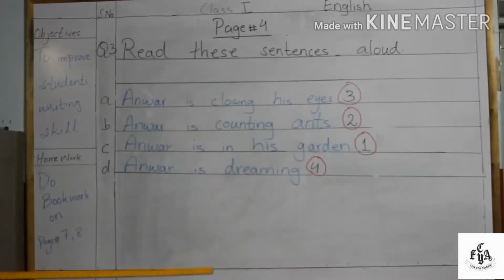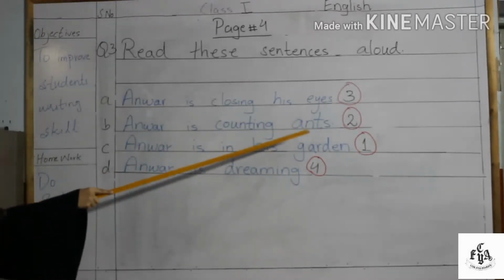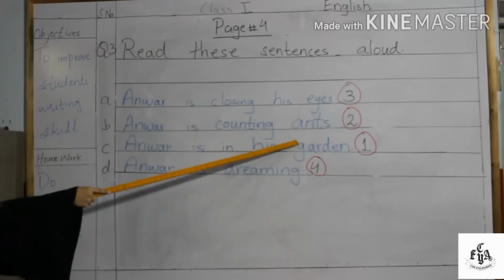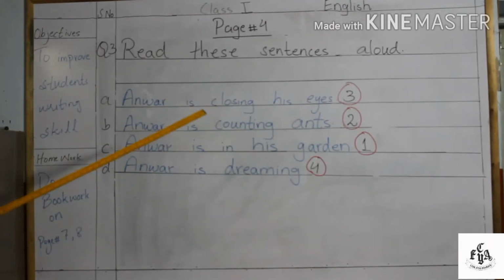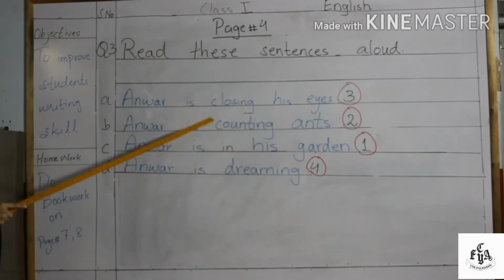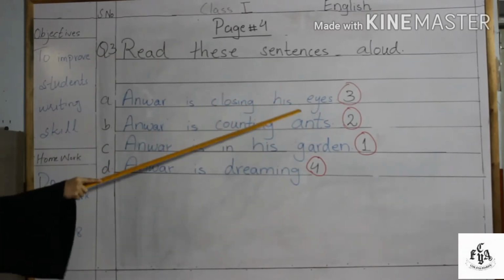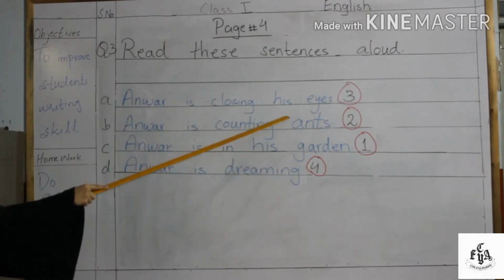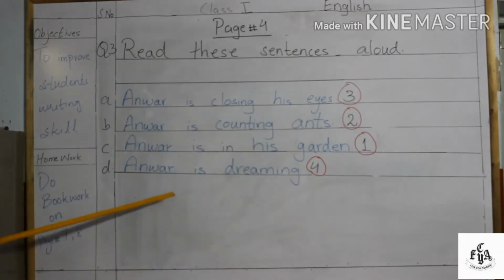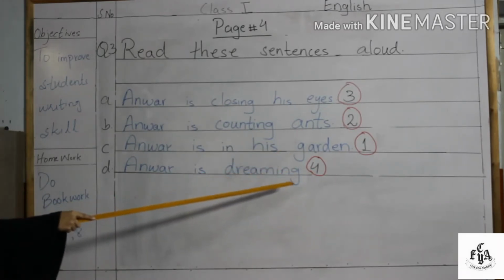According to the story, the second sentence is Anwar is counting ants. So you have to write number 2 in front of this sentence. Now the third sentence is Anwar is closing his eyes. As we know, after counting ants, Anwar starts closing his eyes. So you have to write 3 in front of this sentence. And the last one is Anwar is dreaming. So here you have to write number 4.